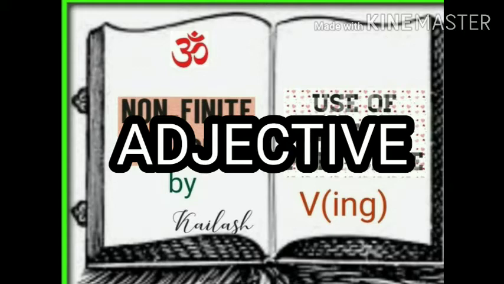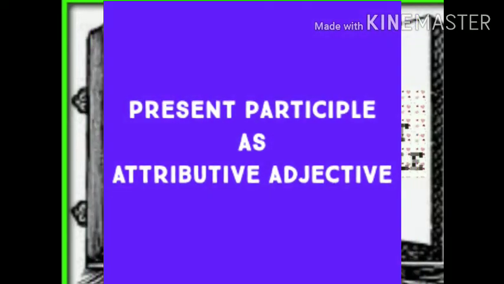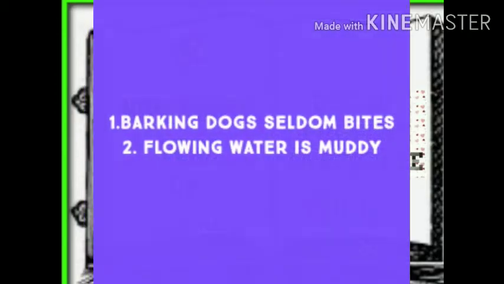First of all, let us discuss the use of present participle as an attributive adjective. You know what an attributive adjective is? The adjective that comes before the noun. We can take some examples. Barking dog seldom bites. Here barking is an adjective and it is used as an attributive adjective. Just like flowing water is generally muddy.